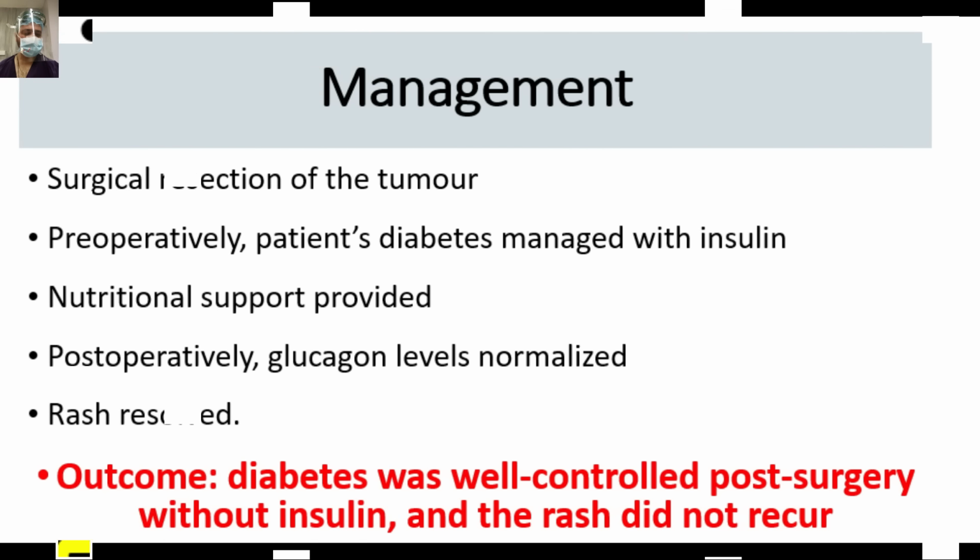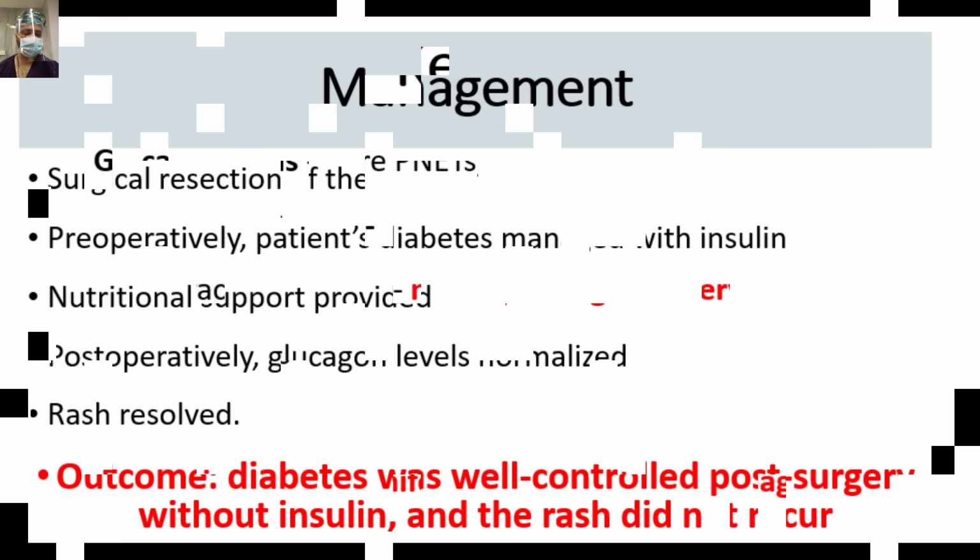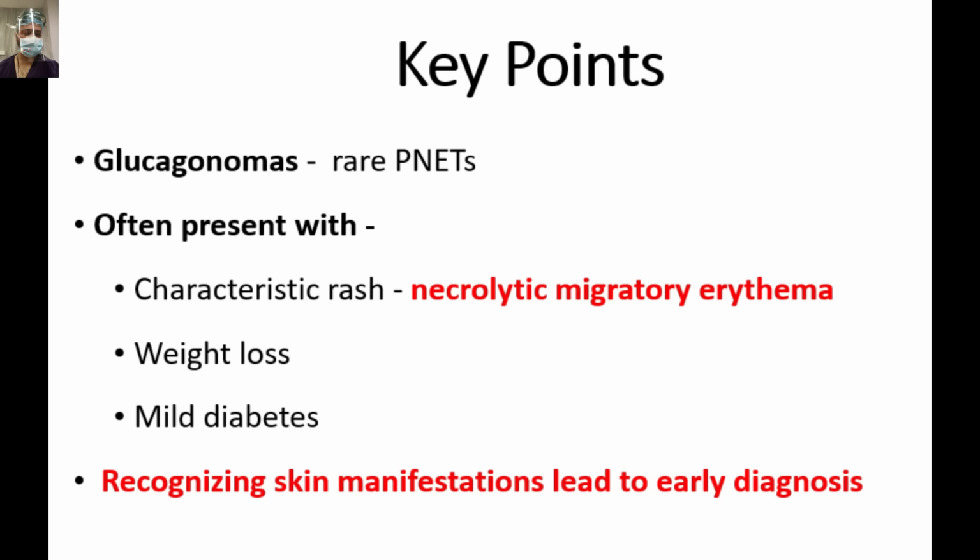So we did the surgical resection for this patient. The diabetes was managed with the help of insulin in the pre-op stage. Nutrition was improved. In the post-op stage, glucagon level normalized, rash resolved, and diabetes was well controlled post-surgery without insulin, and the rash did not recur. So the key points for glucagonoma: it's a rare PNET, extremely rare.